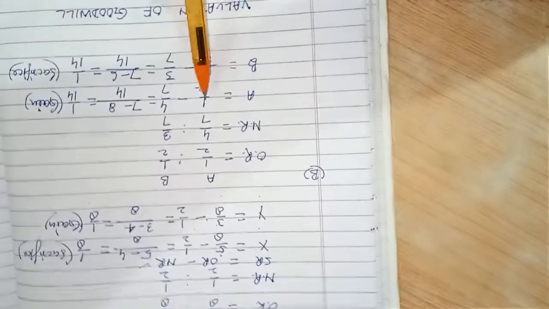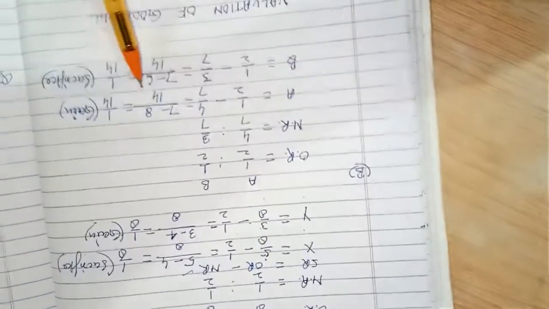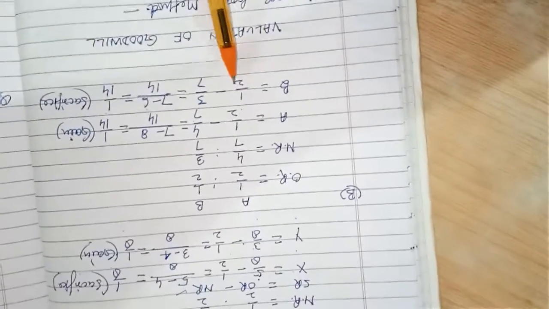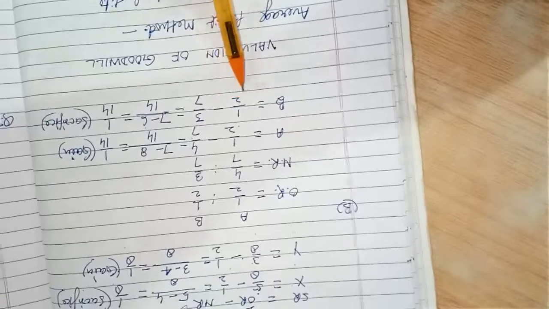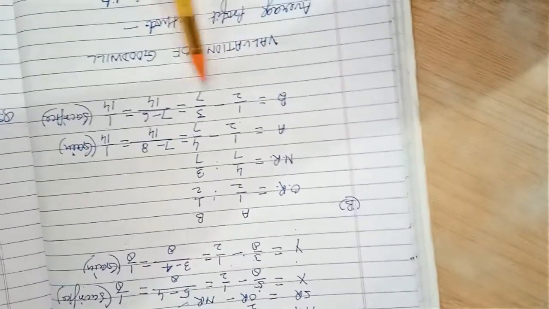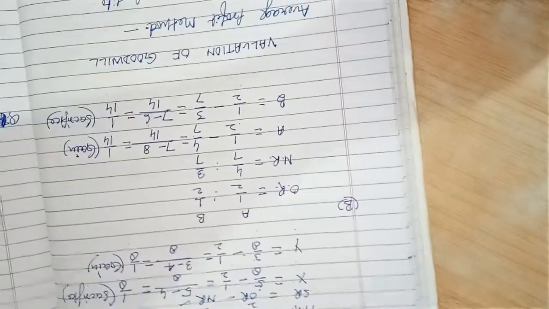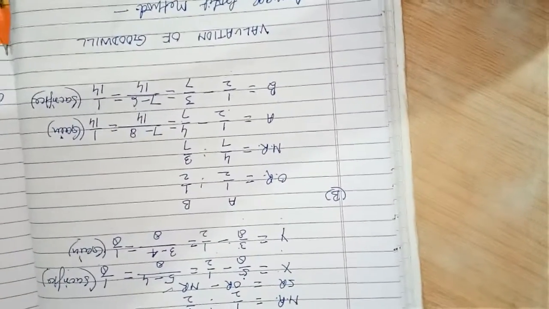For A, old ratio minus new ratio equals 1/14, so the share of 1/14 will be gained by A. For B, old ratio 1/2 minus new ratio 3/7 equals 1/14, sacrificed by B. Next, we will discuss question number 5 of your textbook.